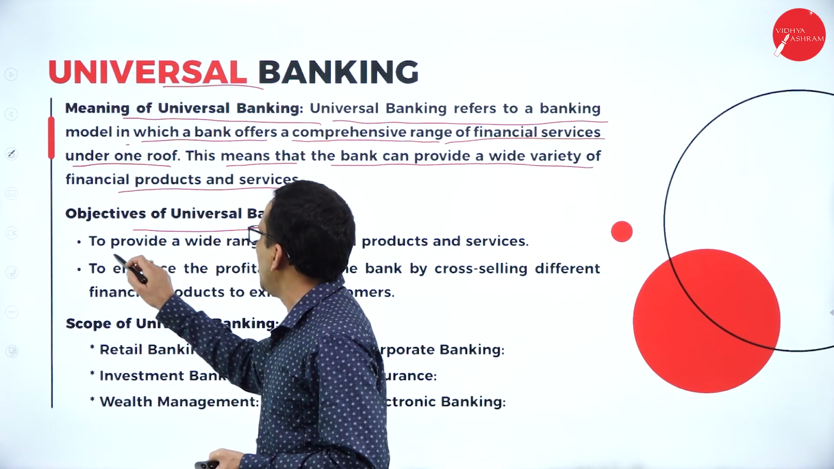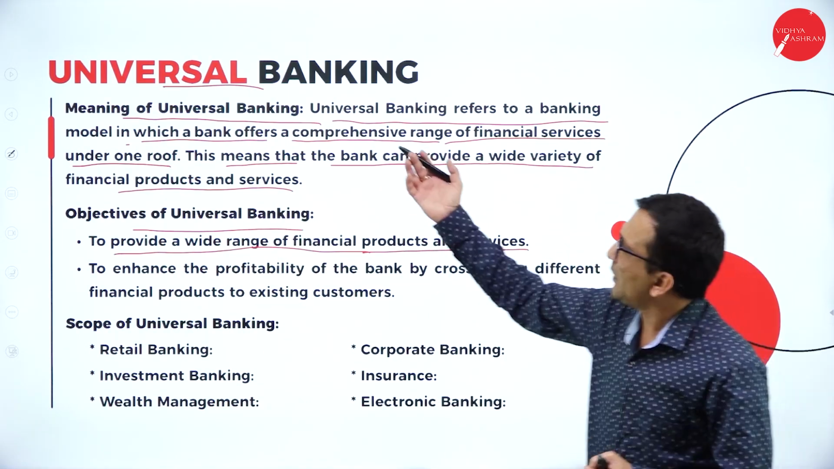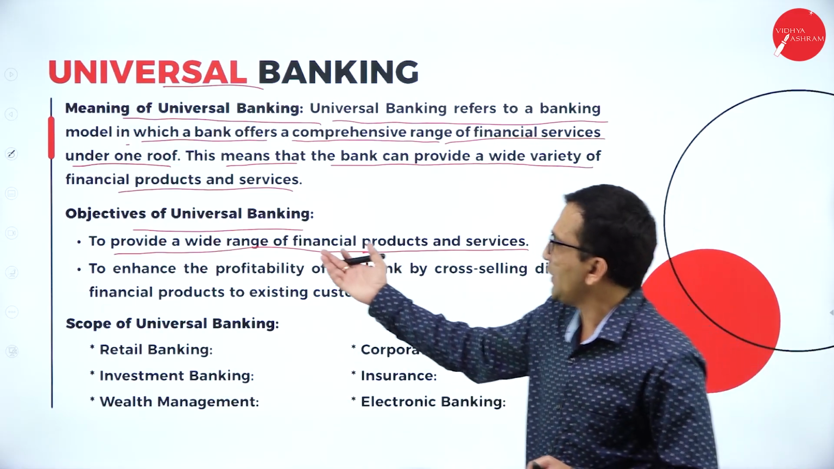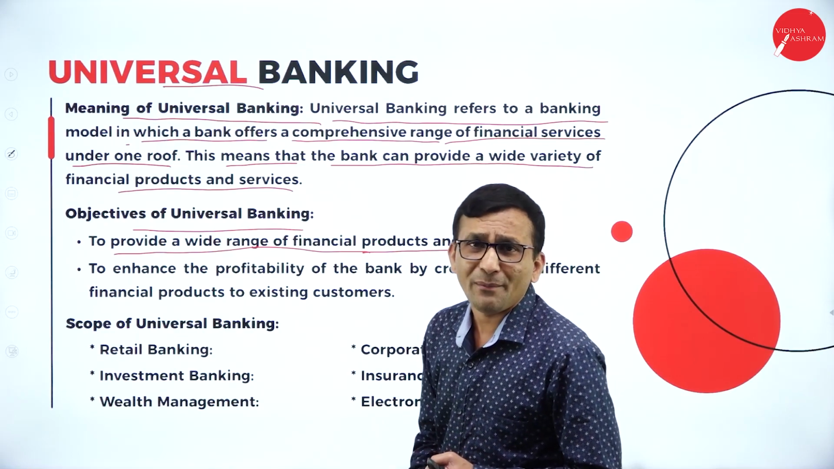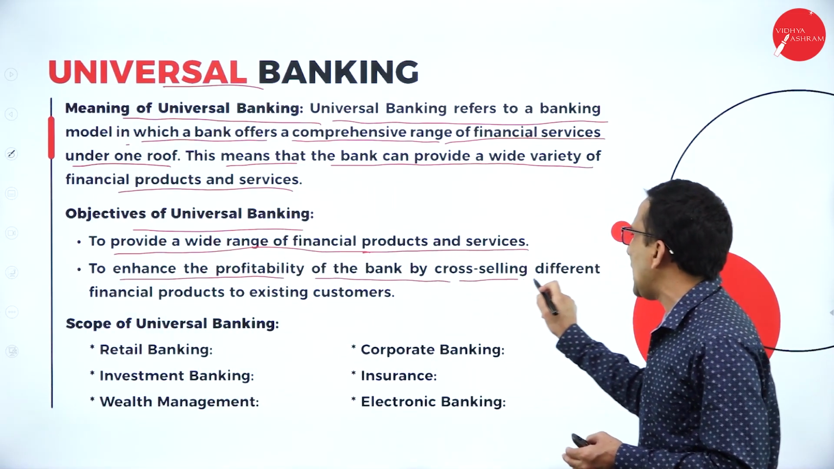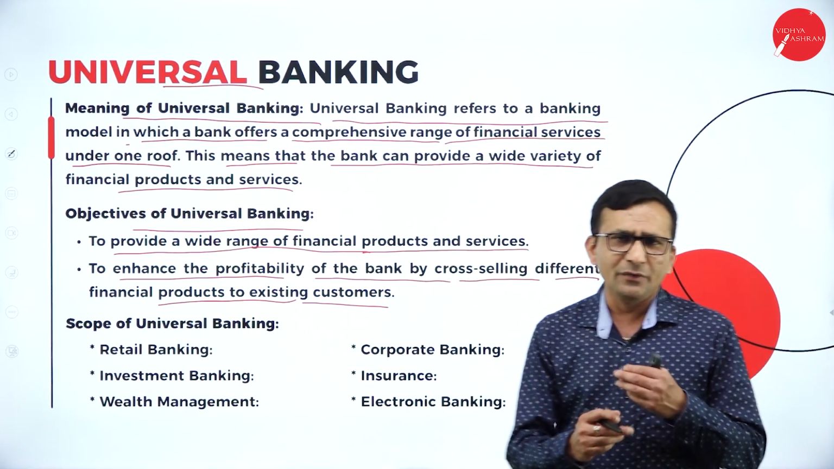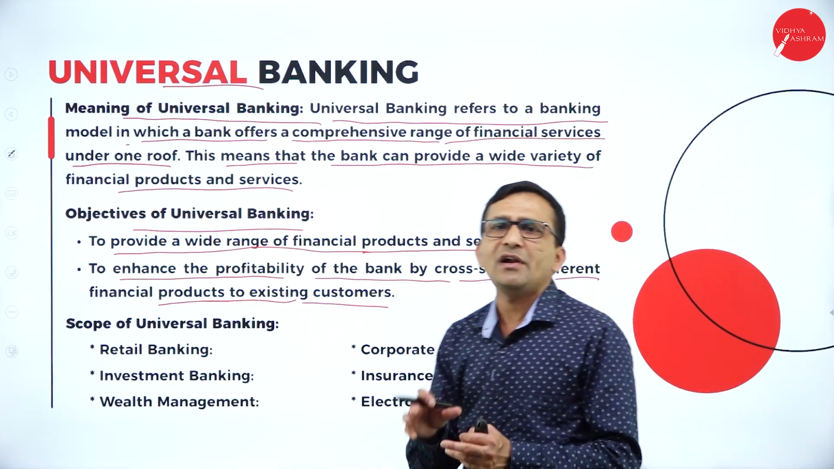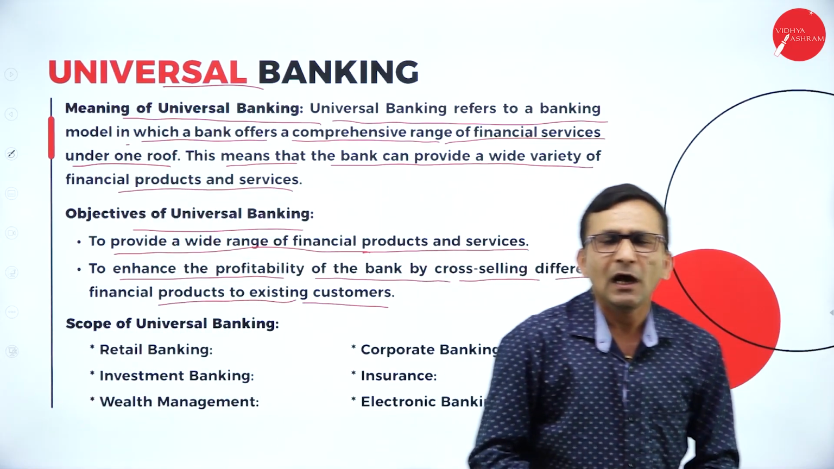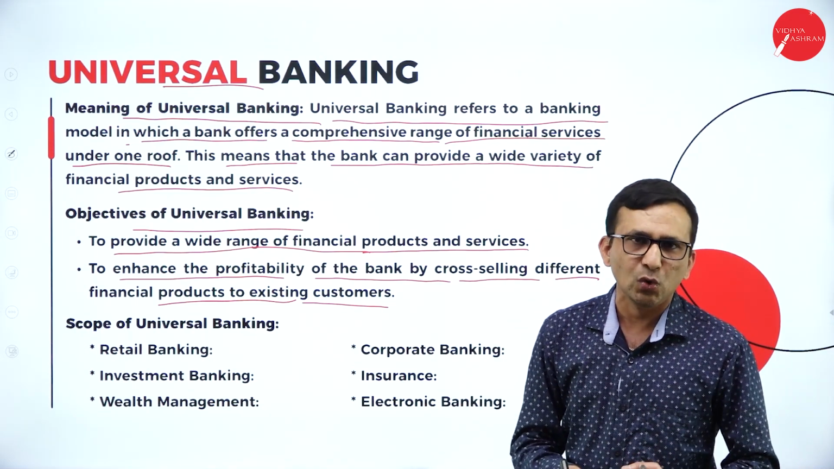The objective of universal banking is to provide a wide range of financial products and services. Wide range, because universal means you can reach the entire globe, so you can expect the majority of benefits for the customer. It also enhances the profitability of the bank by cross-selling different financial products to existing customers. Whenever you introduce a new insurance or investment product, the existing customers will also get to know.